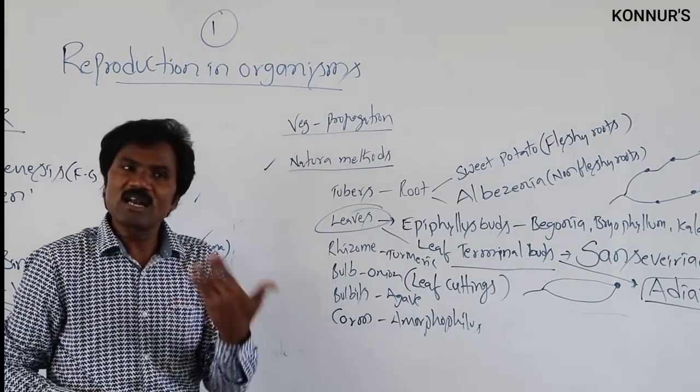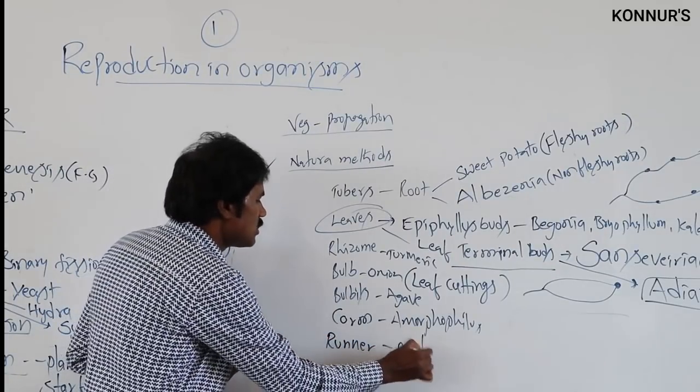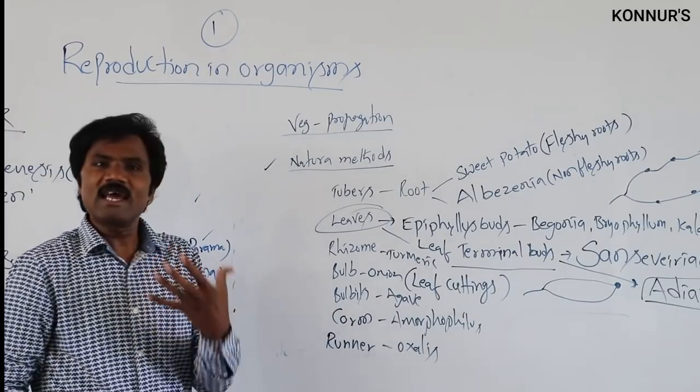Then apart from this, runners will also be present, like Oxalis, or one type of grass plant.